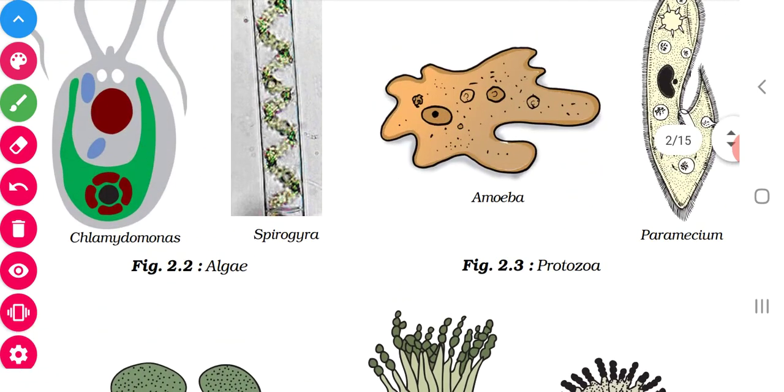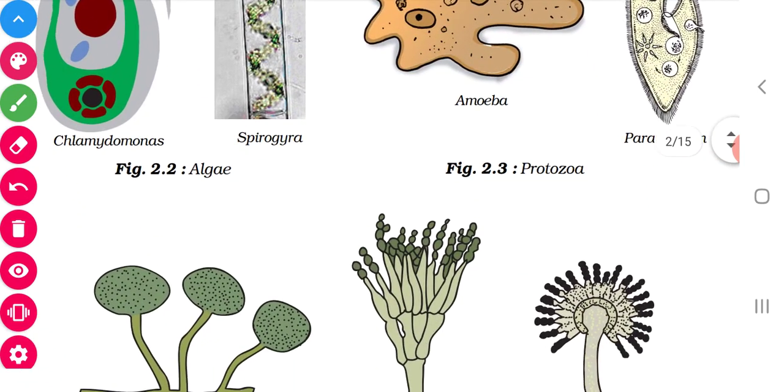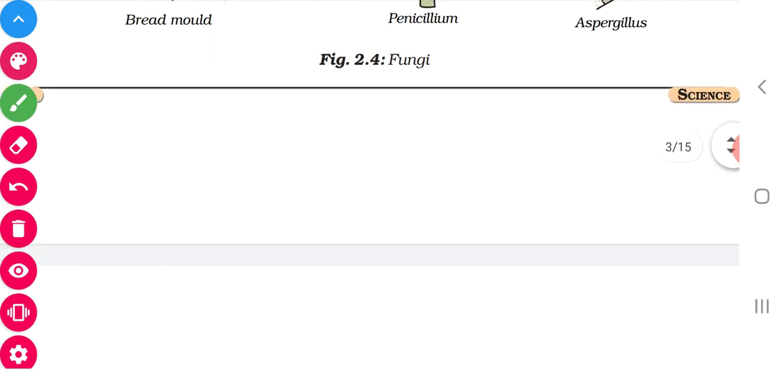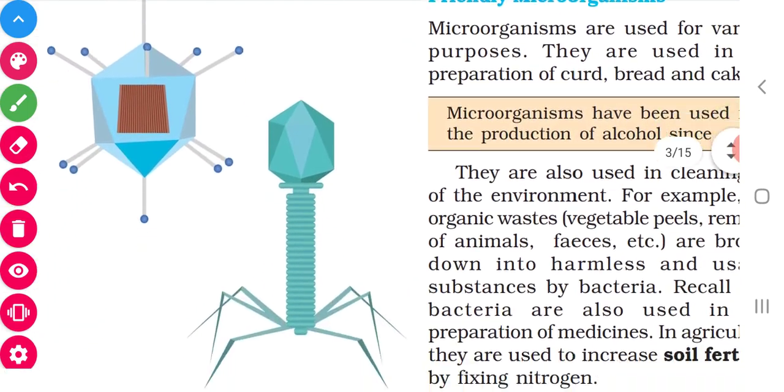So these are the diagrams. Go through the diagrams. I will ask you to draw these diagrams in the activity. Okay, children? Yes. Then a special one.